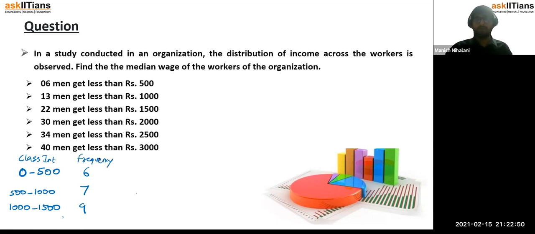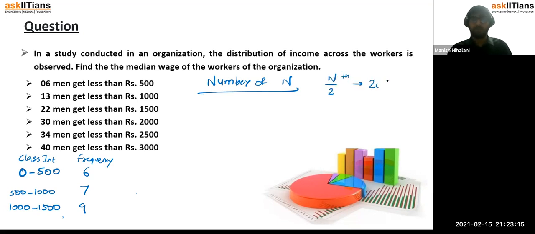सबसे पहले you have to find the total number of men, n, right? So you would say total number of men is just 40, because 40 men get less than 3000. So everything is less than 3000, so you'll say 40, right? So your median class would be n by 2. I mean, first you have to find the n by 2 observation, which is just the 20th observation, ठीक है?